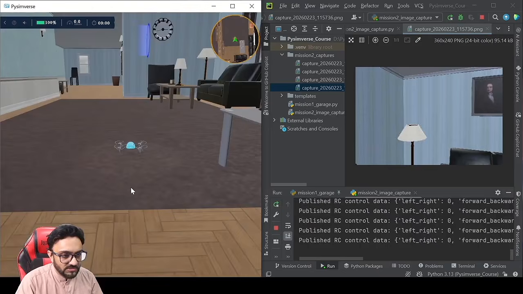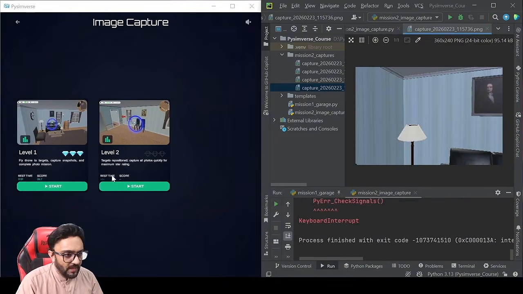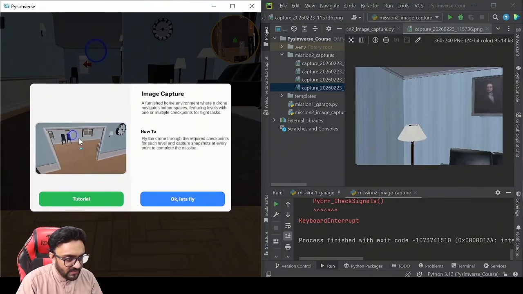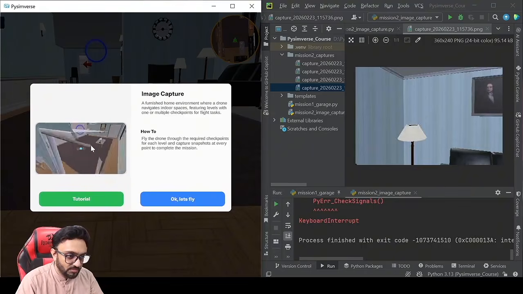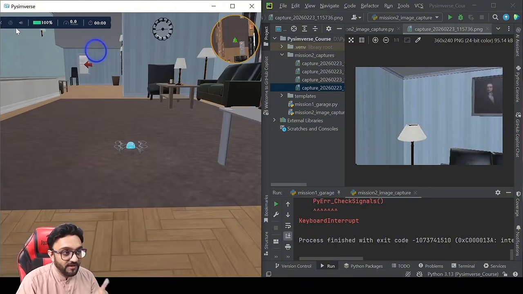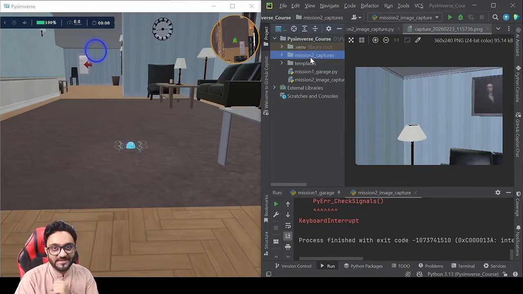Now what we can do is we can go back. And here you have level 2 as well, which has multiple targets. So you have to go one place and then you have to go inside the rooms and then you have to capture multiple images. So that will be a very fun one to do. So make sure you complete this task, right? So now we are going to move to the next one.